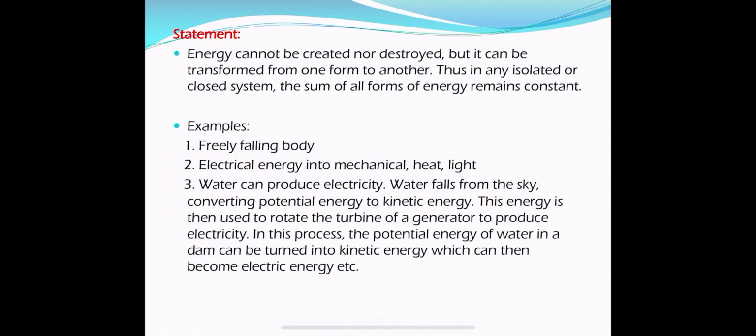Here the universe is a system. Inside the universe, light energy is converted into electrical energy, or electrical energy into light energy, but the total energy of the system is constant.